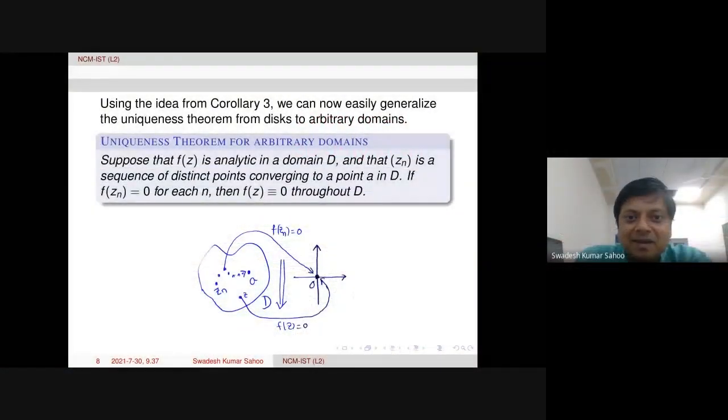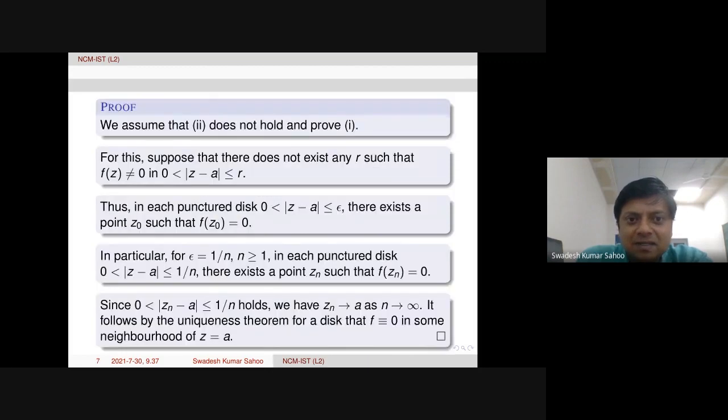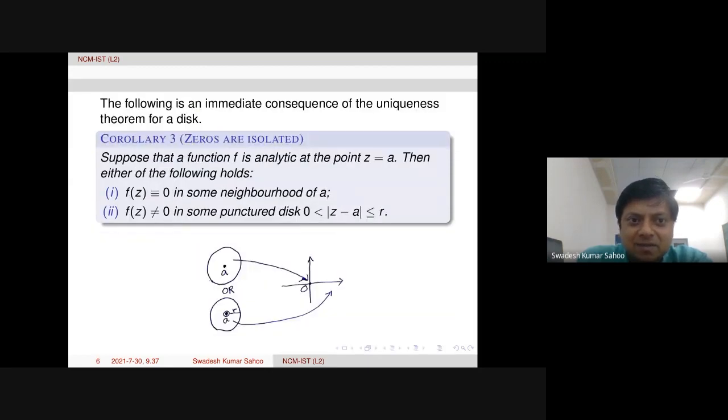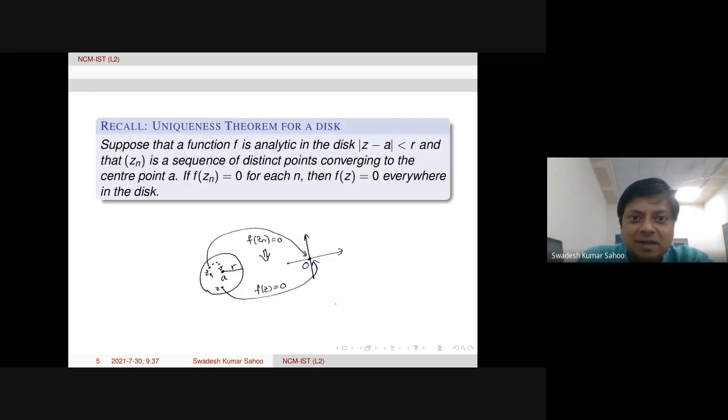Today I am rectifying that. So before going to its proof, let us recall the zeros are isolated, this theorem or this corollary of the uniqueness theorem for a disk. Of course, uniqueness theorem for a disk is like that.